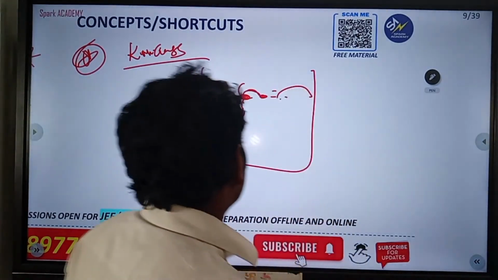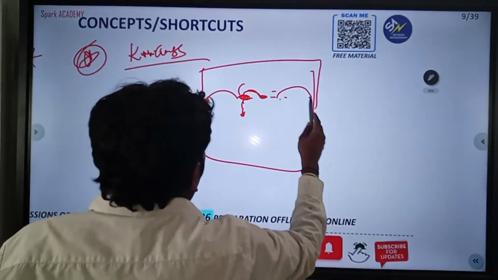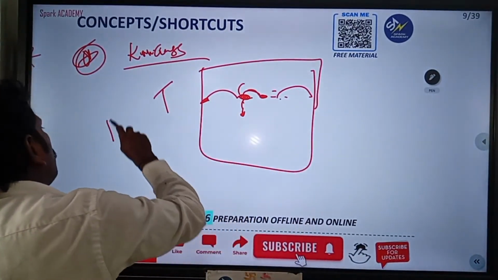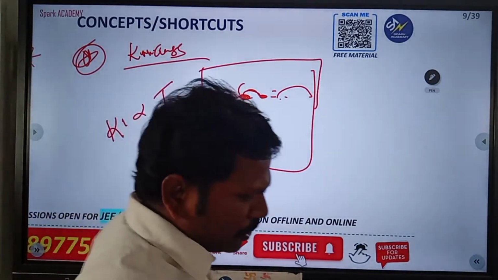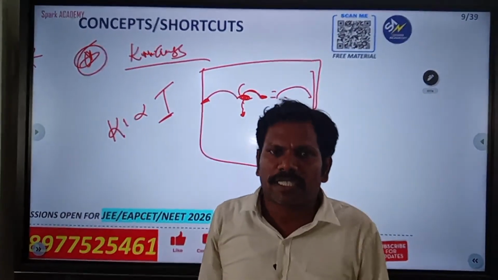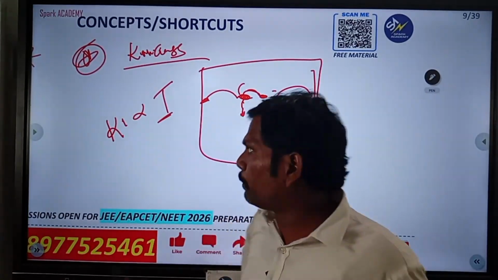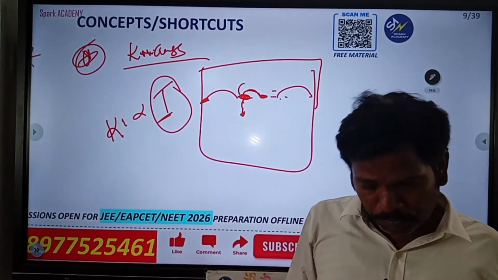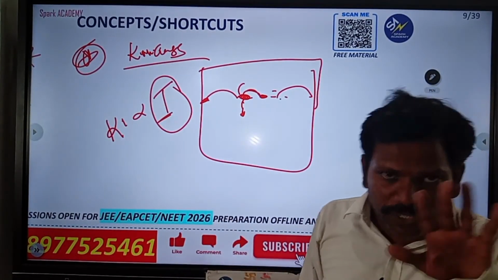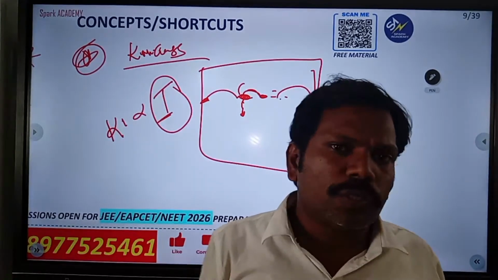So generally in kinetic molecular theory we discuss temperature. In examinations they ask, it is mainly related to the temperature. If temperature increases, kinetic energy also increases, and if temperature decreases, kinetic energy also decreases.